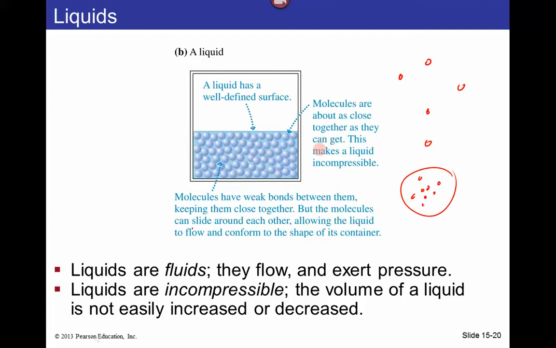Okay, so they are close together, and liquids are also fluid, they flow, and they also exert pressure against the walls. However, liquids are incompressible. That means it is very hard to change the volume of the liquid. You have to exert really strong forces to change the volume, as opposed to a gas where you can change the volume very easily.